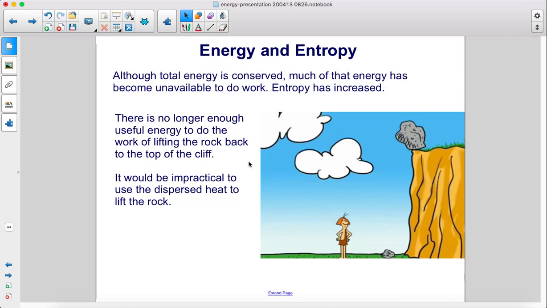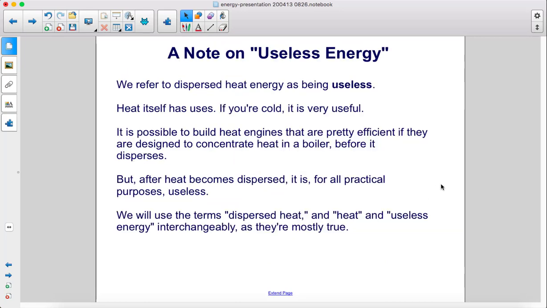Although total energy is conserved, much of that energy has become unavailable to do work. Entropy has increased. There is no longer enough useful energy to do the work of lifting the rock back to the top of the cliff. It would be impractical to use the dispersed heat to lift the rock. We refer to dispersed heat energy as being useless.